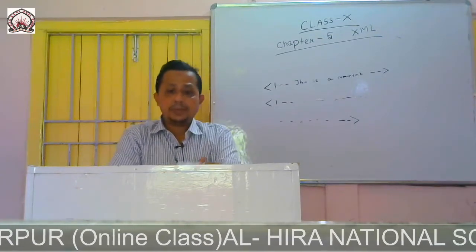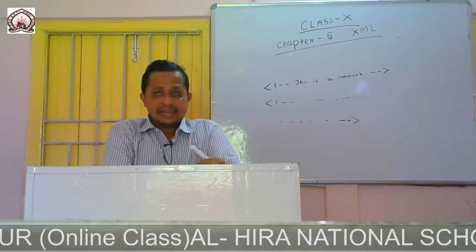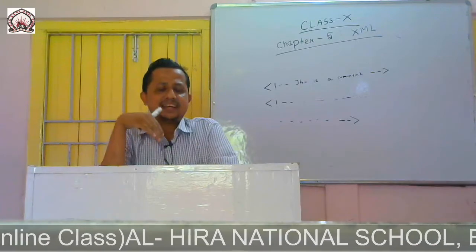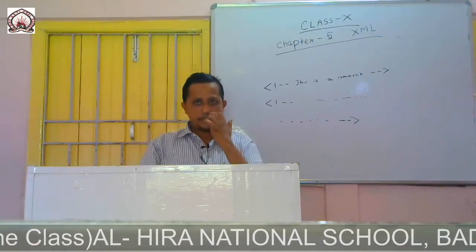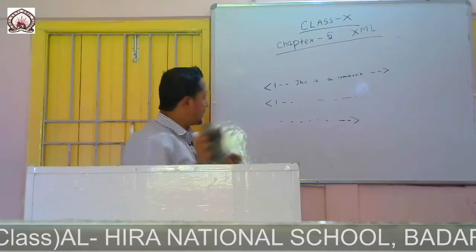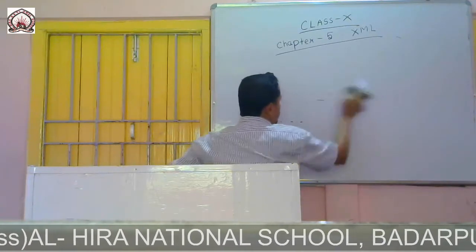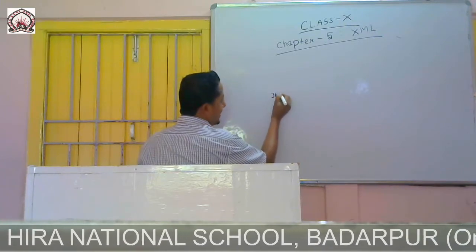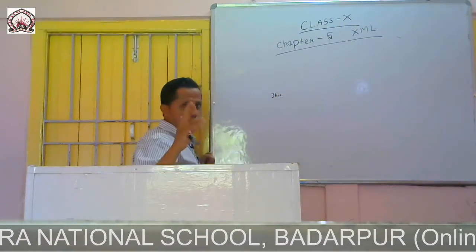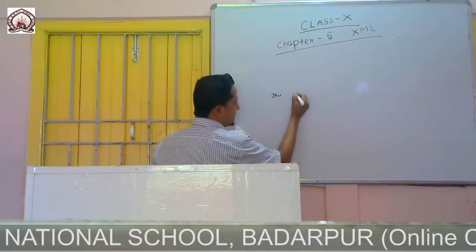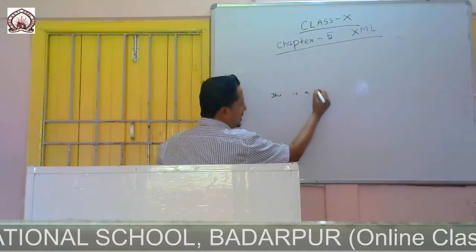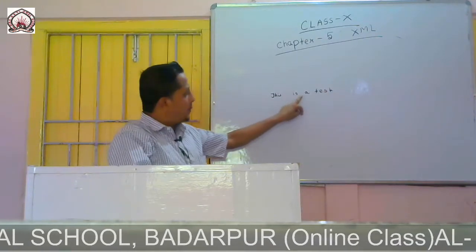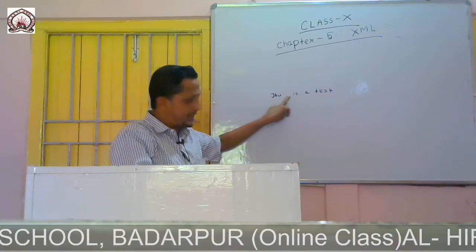Now what are white spaces in XML? HTML truncates. Truncates means it just cuts. Say for example, I wrote like this, then I have given two white spaces. There is one white space, there is one white space, but here there are two white spaces.